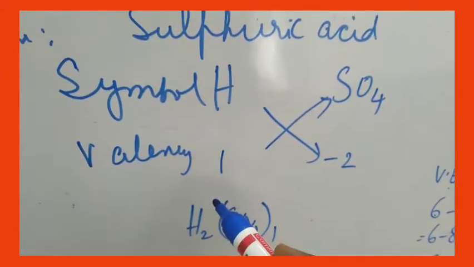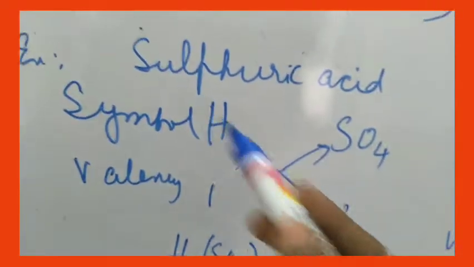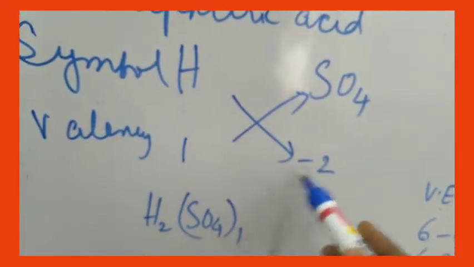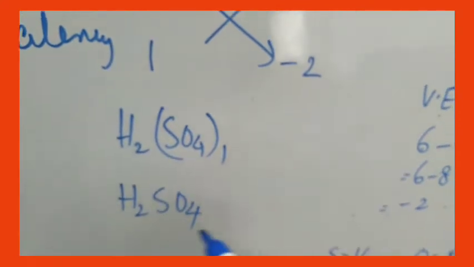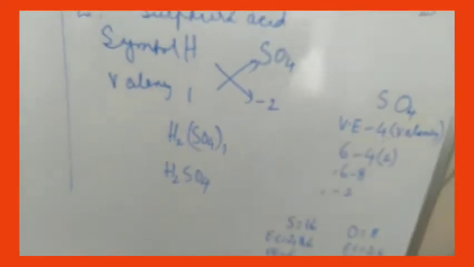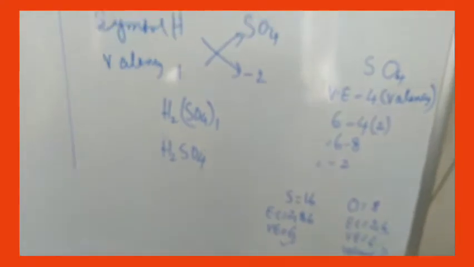So hydrogen valency is 1, already we know. So sulfate valency is minus 2. Criss-cross. So hydrogen will get 2 and sulfate will get 1. You can simply write it as H2SO4. So you can try for some more examples using this method.